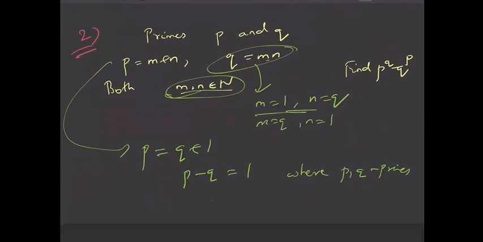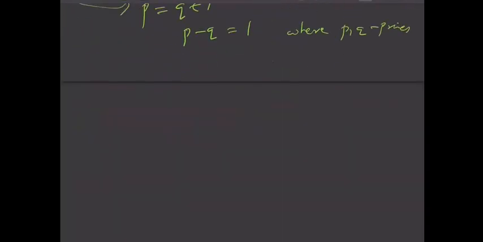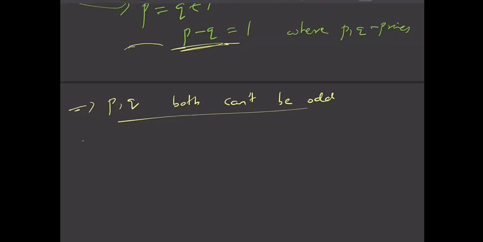So p and q both can't be odd, because the difference of two odd numbers is even.